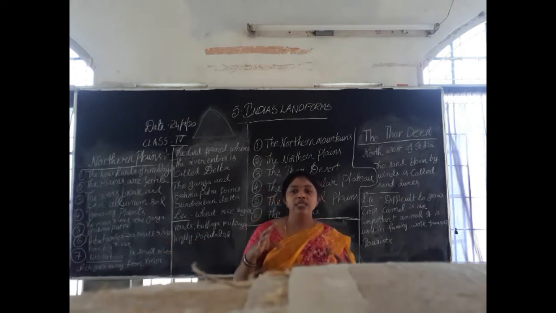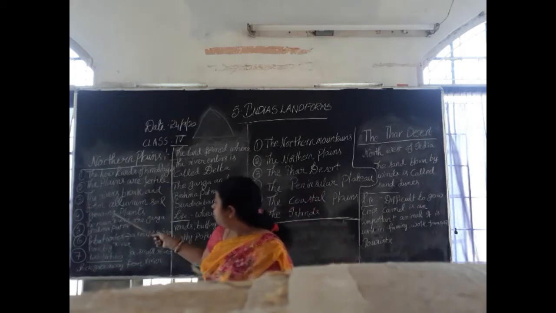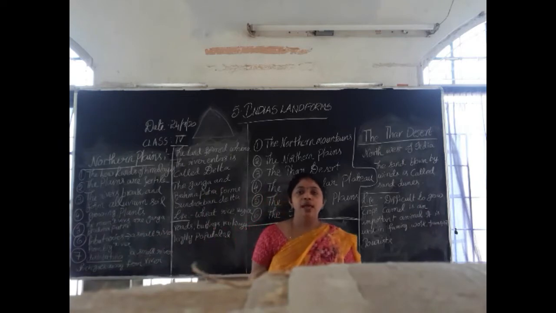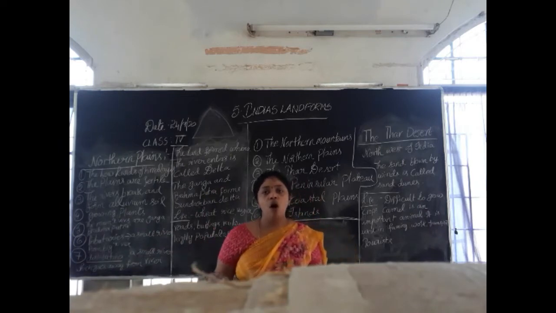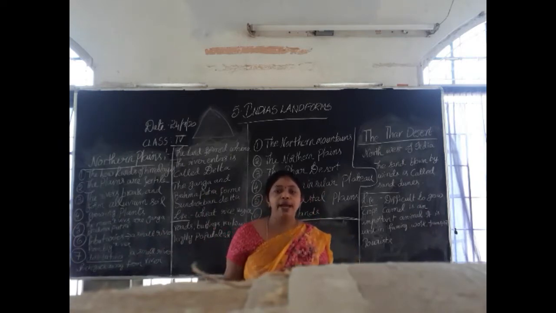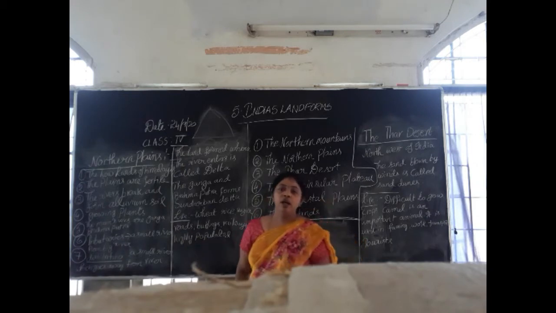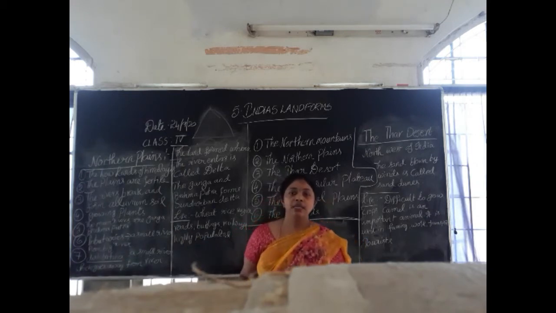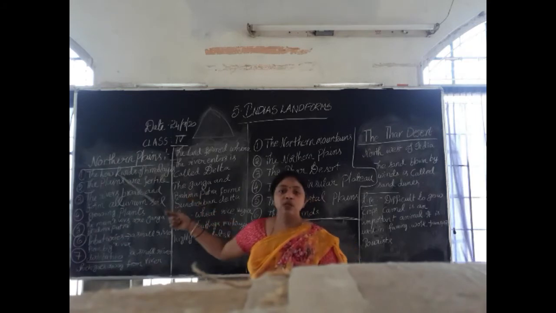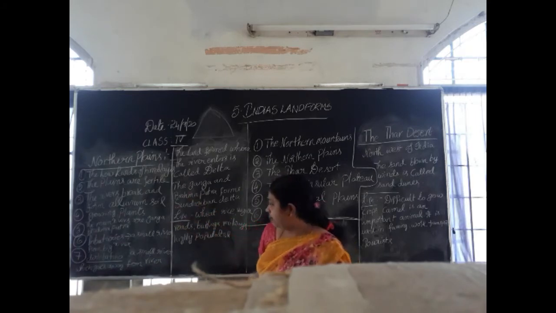That fertile soil is called what? Alluvium. Okay, the fertile soil formed due to the breakdown of rivers and stones is called alluvial soil. This soil is good for growing crops, growing plants and all. That's why the northern plains soil is very good for cultivation.